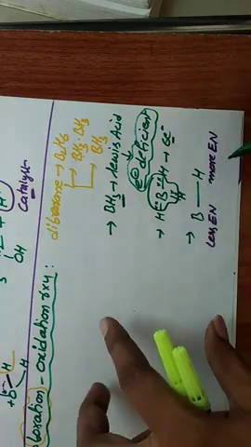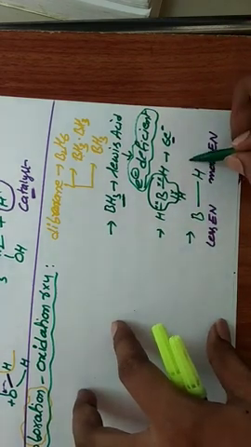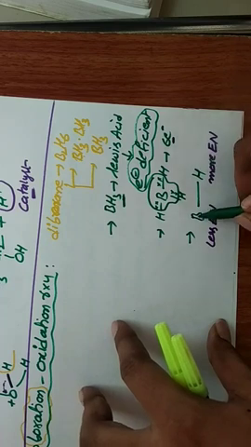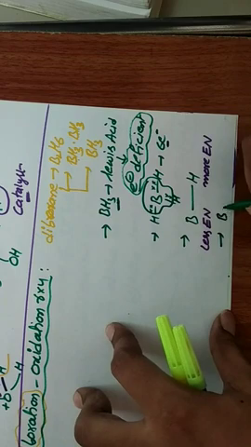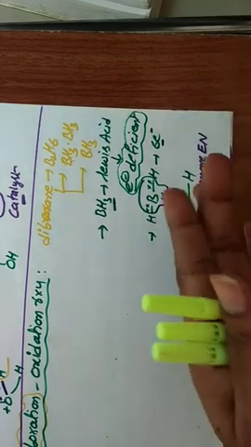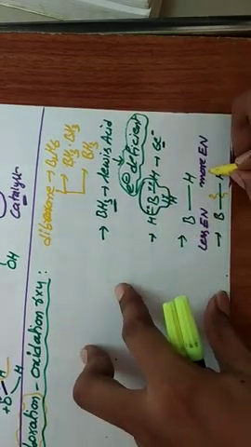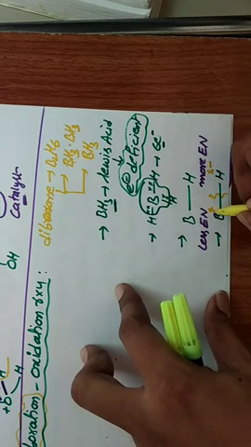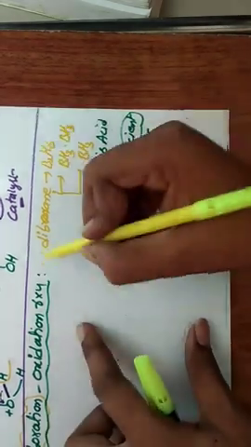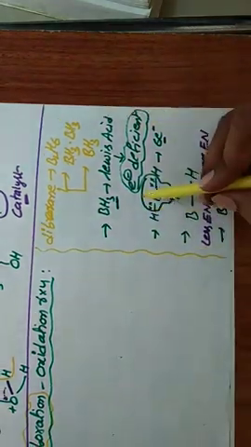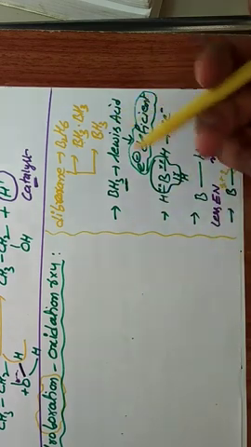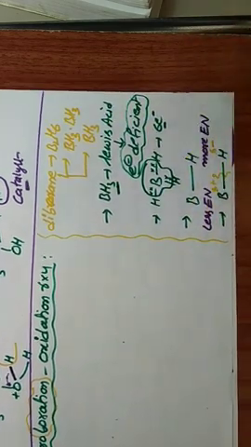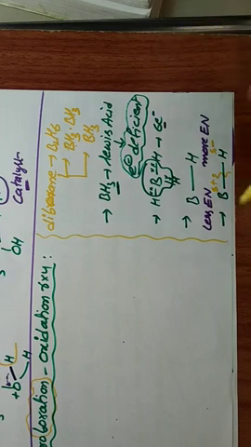So if the bond is broken, hydrogen gets the negative charge and boron gets the positive charge. So this is the basic information about the hydroboration. Oxidation means oxidizing agents. Hydrogen peroxide acts as an oxidizing agent. Okay, now we will go to the main reaction.